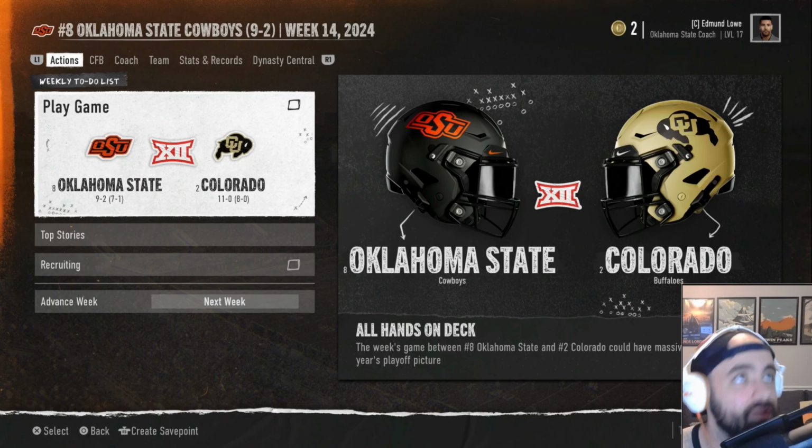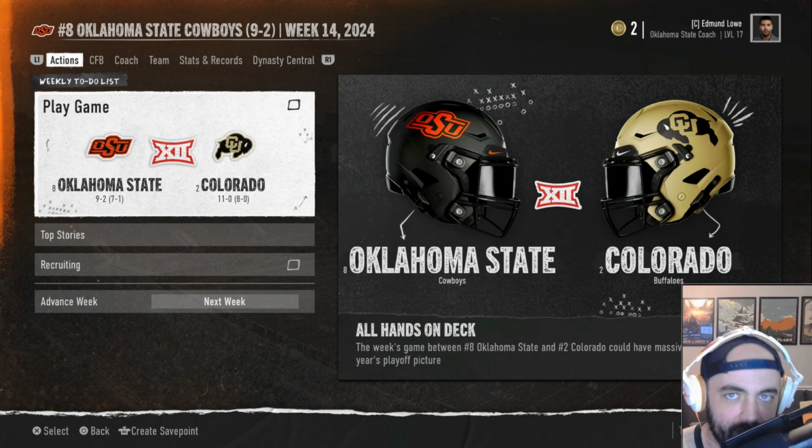Obviously, this will not happen in real life. Colorado looks pretty terrible. Oklahoma State looks like they could be okay, but I don't know if they're going to be an 8-ranked team good. Let's hop in and see what Barry Sanders can do.